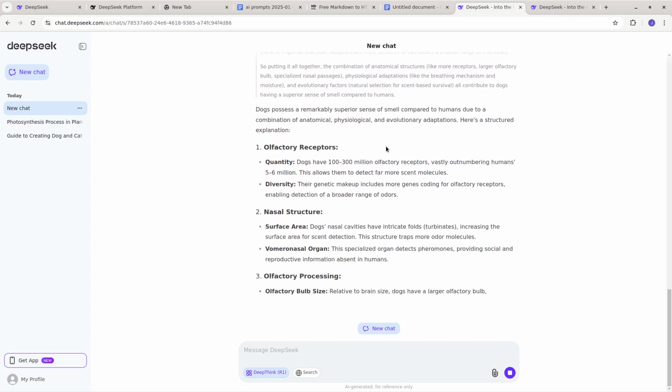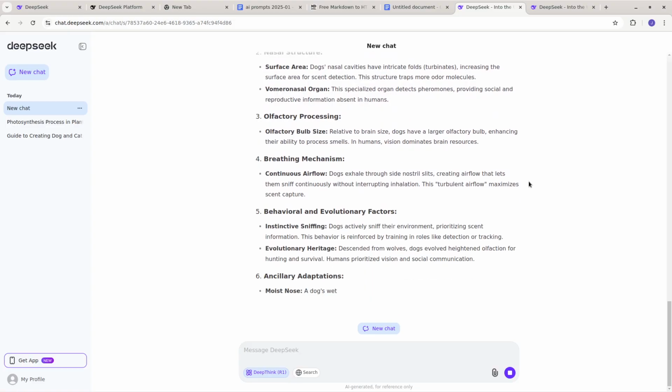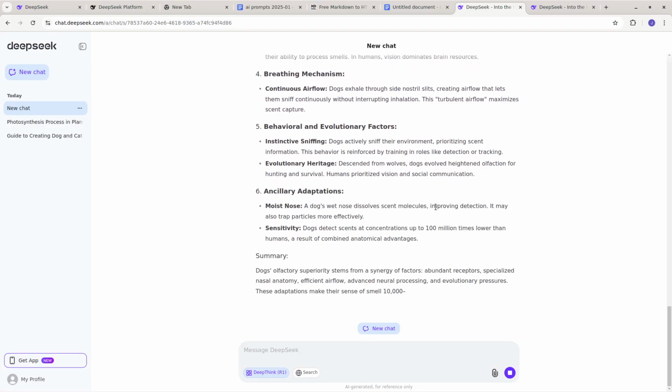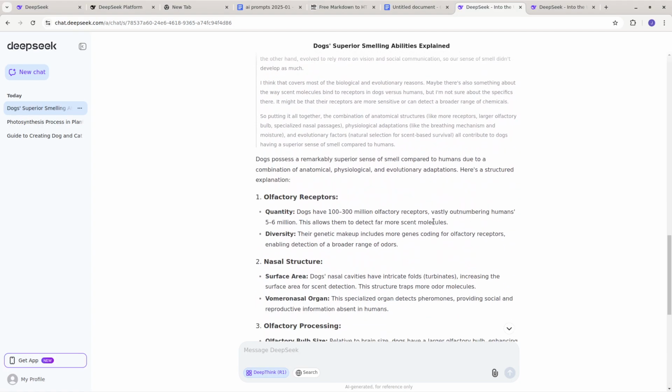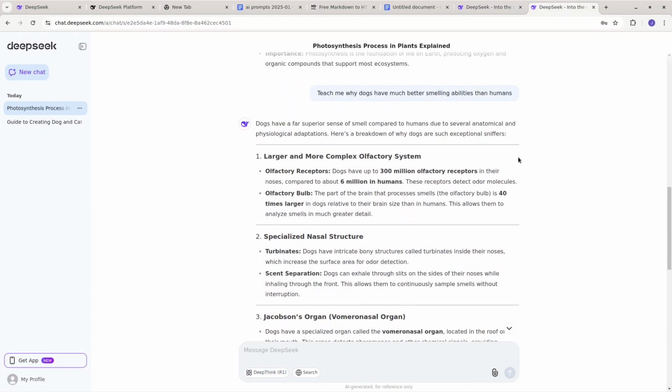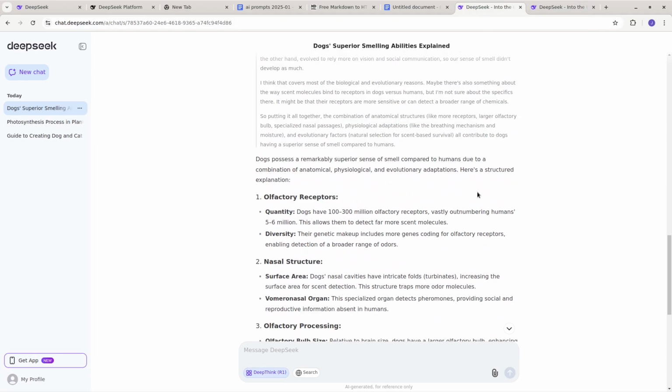So it claims it was thinking there, and now it's giving this great output. Okay, so this is R1, and then R1, again, it's kind of like ChatGPT O1, which is one of their top models. And this is an open source alternative, which is really great. So dogs possess a remarkably superior sense of smell compared to humans due to a combination of, I wonder if that gave almost the same answer. Okay, it gave a similar answer.